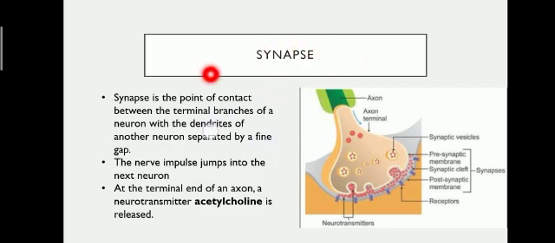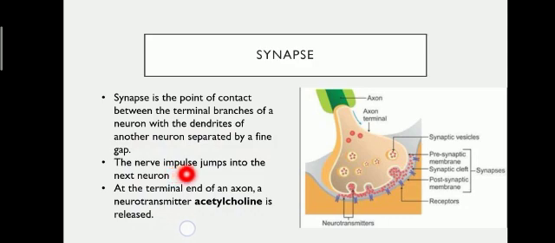As I was talking about synapse, what is synapse? Synapse, as I told you, is the point of contact between the terminal branches of a neuron and the dendrites of another neuron, separated by a fine gap.